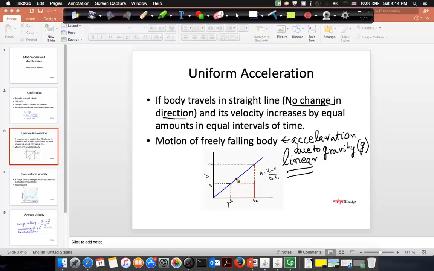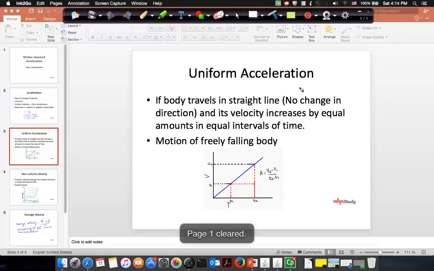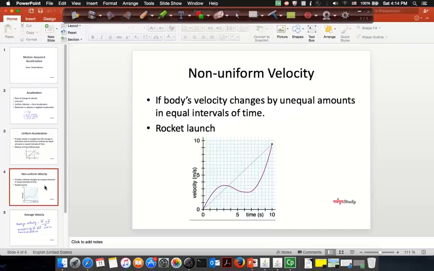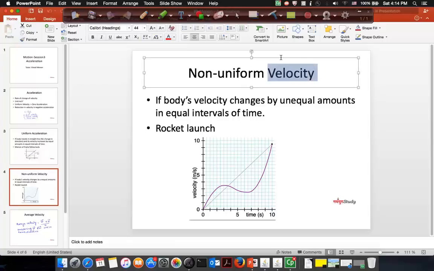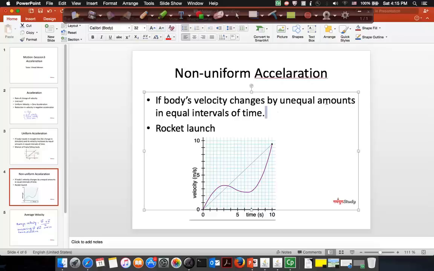So I hope this is clear, right? And you've understood the concept of uniform acceleration, right? And we have taken an example of uniform acceleration, which is a freely falling body. Now let us look at what about non-uniform. Non-uniform, it's not non-uniform velocity, it's non-uniform acceleration. I'm sorry, I'll just correct it straight away. Accelerations. Sorry for that. So if you look at non-uniform acceleration, how does it look?